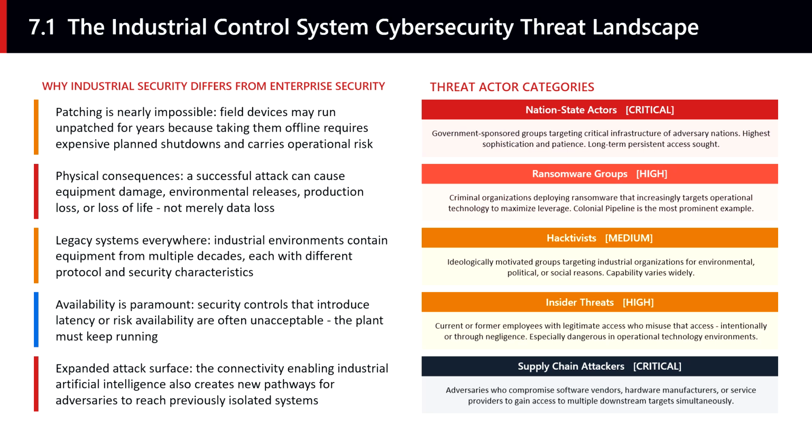The physical world consequence is what makes industrial cybersecurity a matter of public safety, not just commercial risk. The 5 threat actor categories on the right represent the realistic threat picture. Nation-state actors represent the highest capability threat. They have patience, resources, and specific strategic objectives related to the critical infrastructure of adversary nations. We have documented cases of nation-state actors maintaining persistent access to industrial control system environments for years without detection.